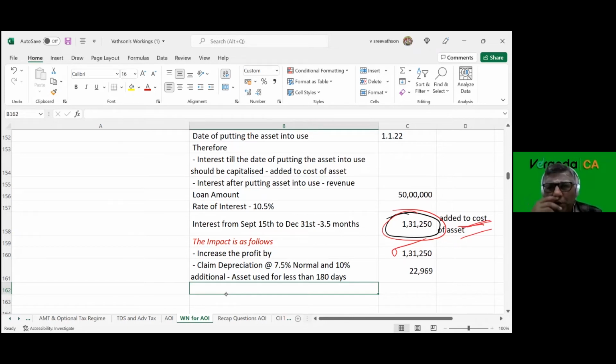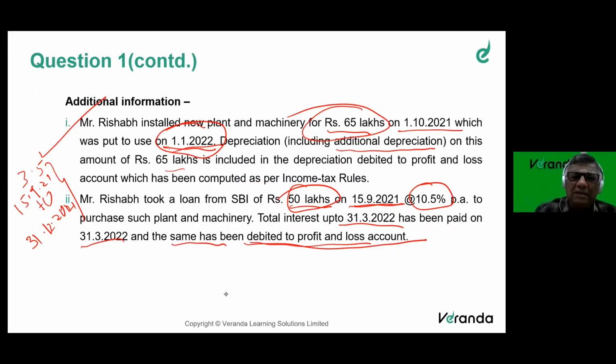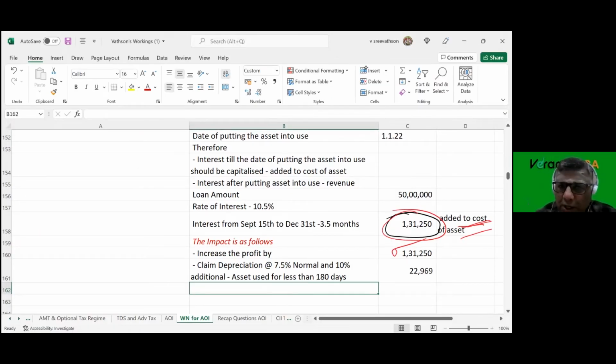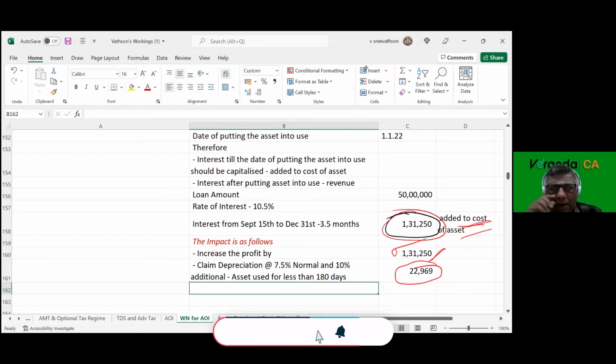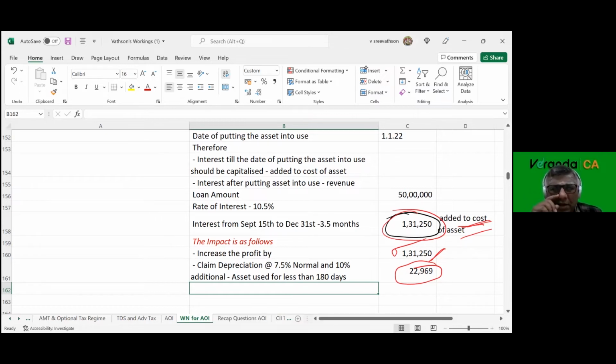When the asset value increases, depreciation for that needs to be charged. Is it used for less than 180 days or more than 180 days? Less than 180 days. Normal rate is 15%, and since it is less than 180 days, 7.5%. Additional depreciation rate is 20%, and since it is less than 180 days, 10%.